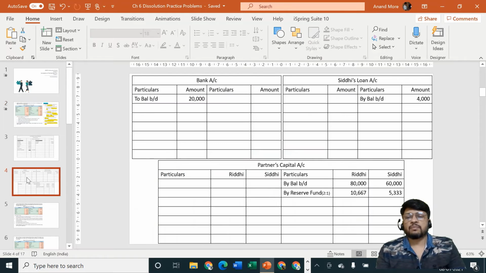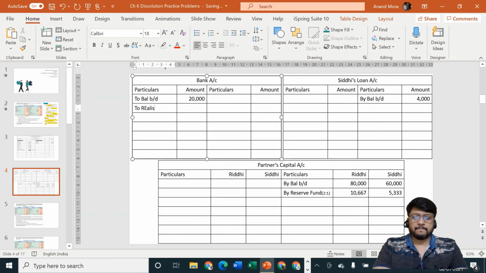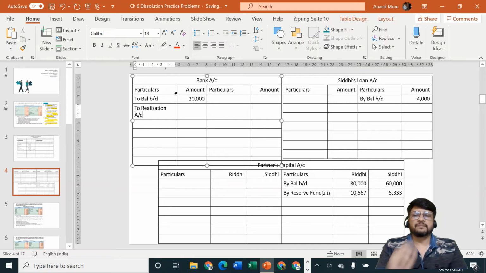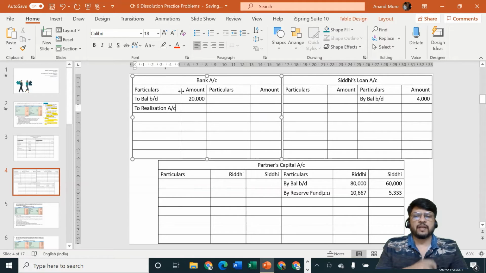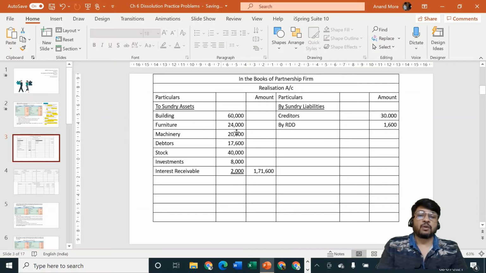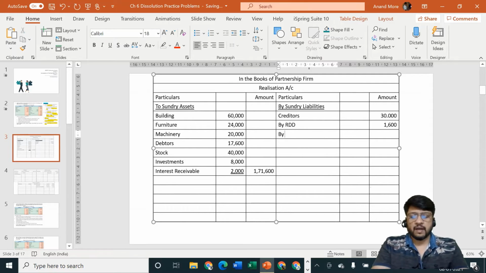So I'll go to bank account. On the debit side I'll write to realization account. Bank account debit side to realization account. I'll keep the amount column pending. Why? Because there are multiple amounts which are coming. So instead of writing all the entries separately here in the bank account, I'm going to write all the entries in the realization account because we are having lot of space here. So here I'm going to write by bank account.